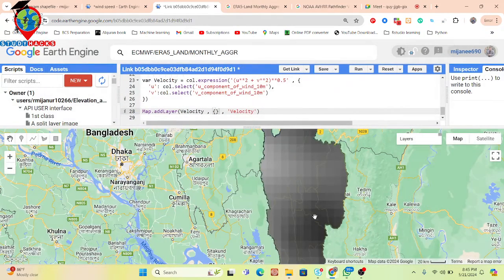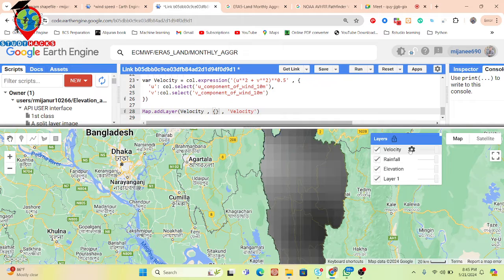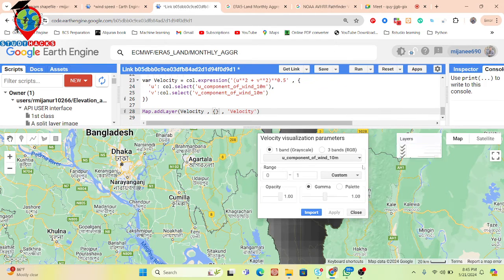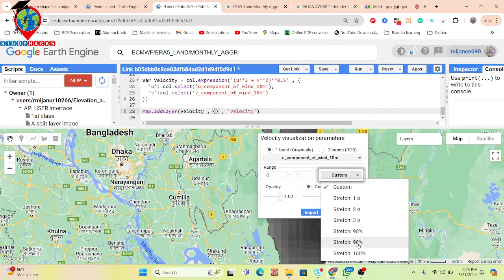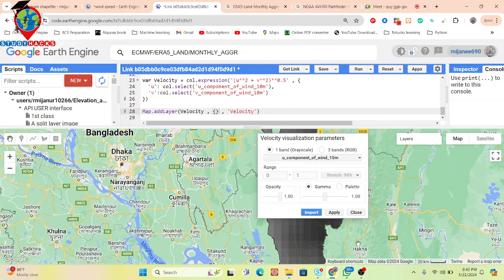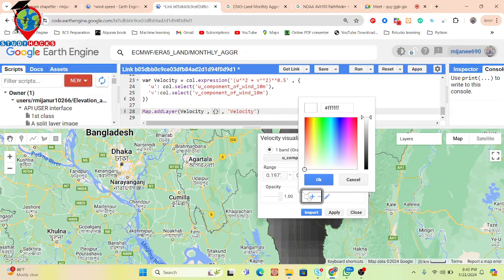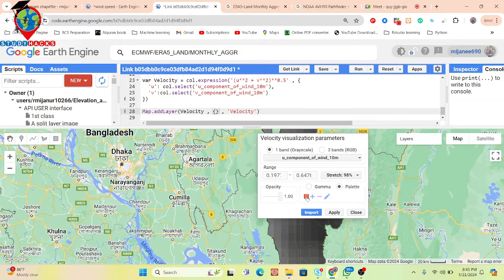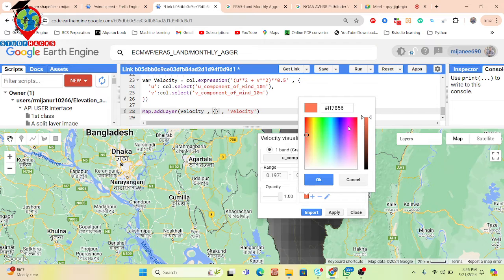We find out this type of thing. I want to add the velocity visualization. For that, I simply use stretch 98% for a better-looking map. And further, I want to check that. You can see 0.19 meter per second. Okay, so for the low velocity, I want to show this type of color, suppose this type of pink color.